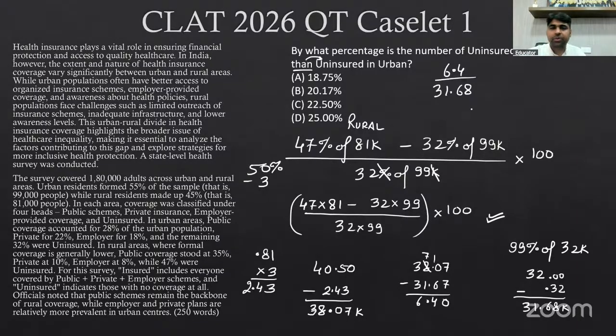That is something we need to find out. So what will that be? Now, if I need to find out this value, I'll just take that 31.68 is the 100 percentage of itself. So the 10 percentage of that will be 3.16. So the 20 percentage will be the double of that. That will be 6.32. So my answer is little more than 20 percentage, and the only option which is matching this condition will be B option.